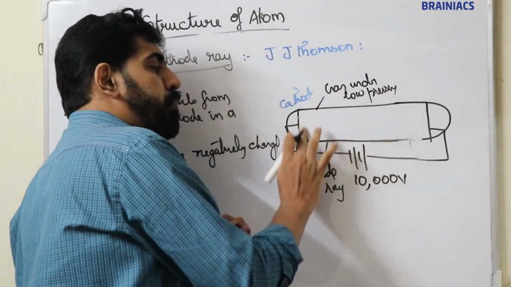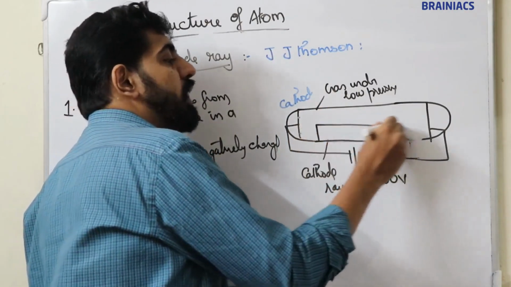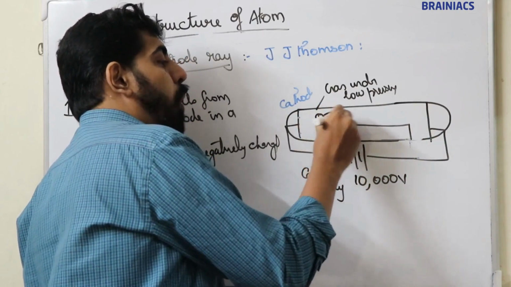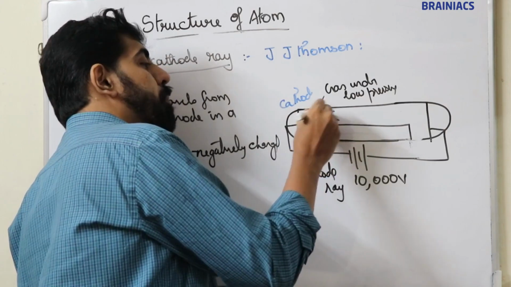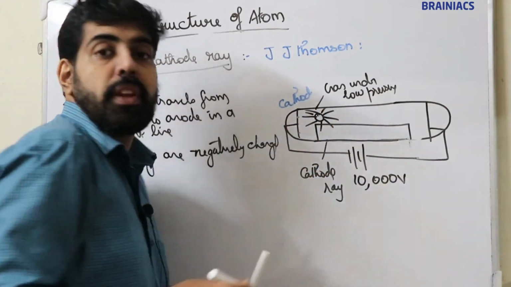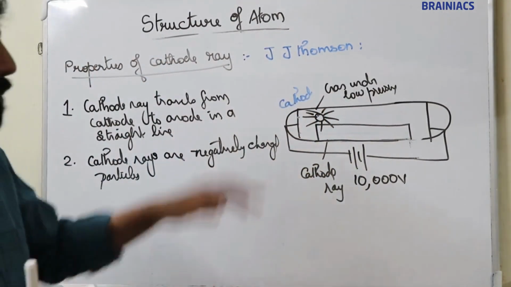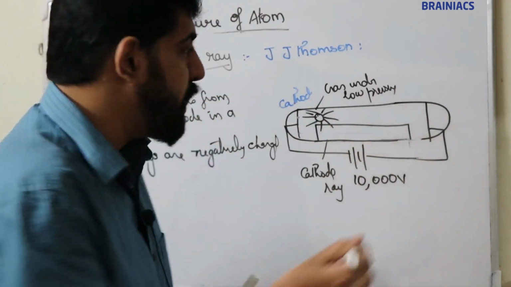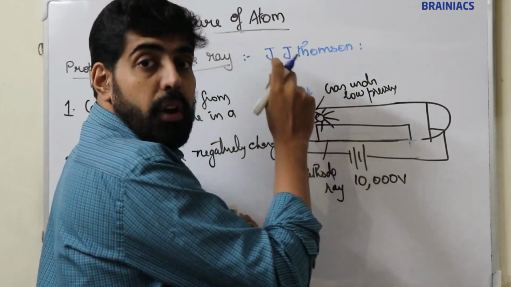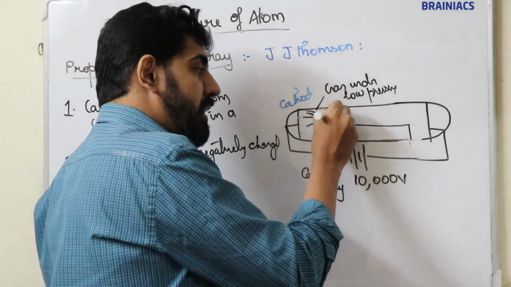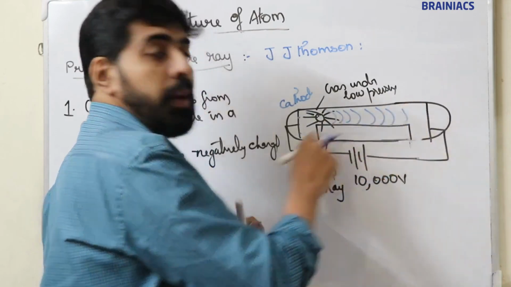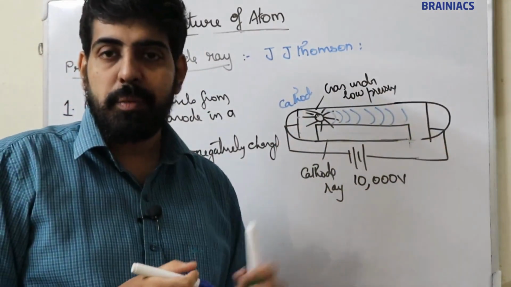He places a small pinpoint wheel in the path of the cathode ray. What he observes is that the pinpoint wheel moves from this end to this end.